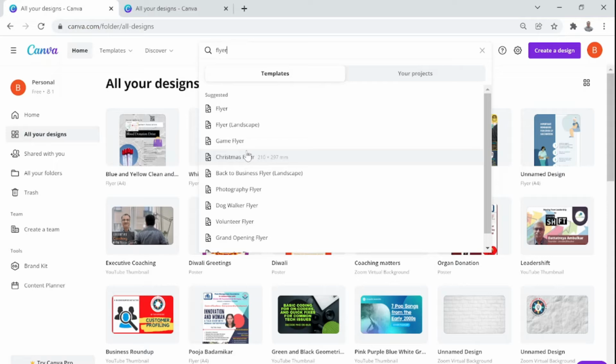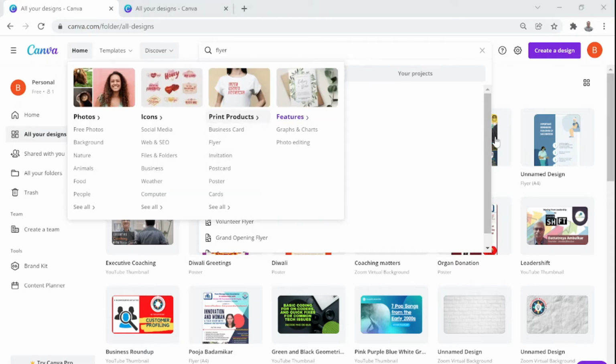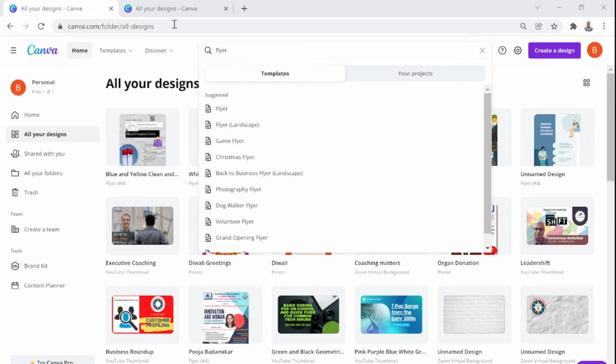When you say flyer, it will suggest these options. Flyer, written in light font, says 210 by 297 mm, which is basically an A4 size flyer. Some people also prefer to use flyers in landscape mode, so it is the same size but in landscape style.